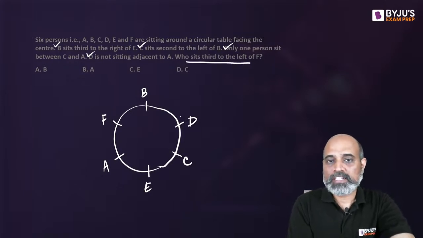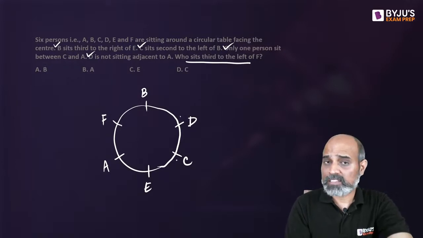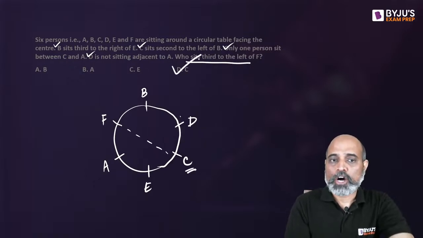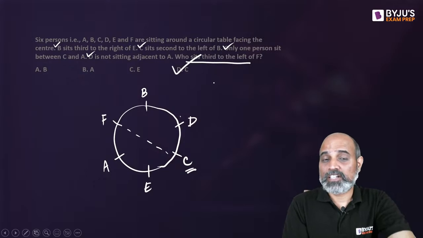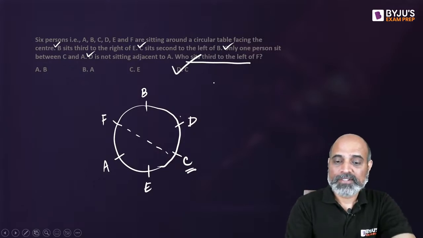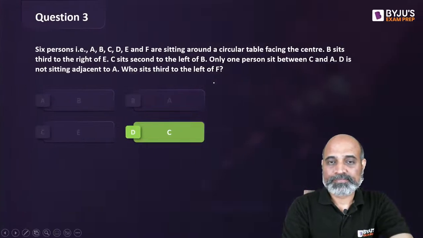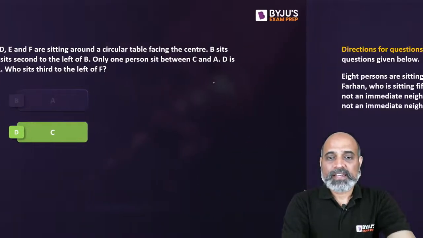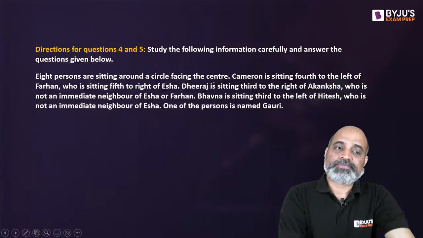Question is, who sits third to the left of F? Remember, third to the left or third to the right, it's always going to be the diametrically opposite person. So it's going to be C. So option D, C sits third to the left of F. Right? Okay. The next question.